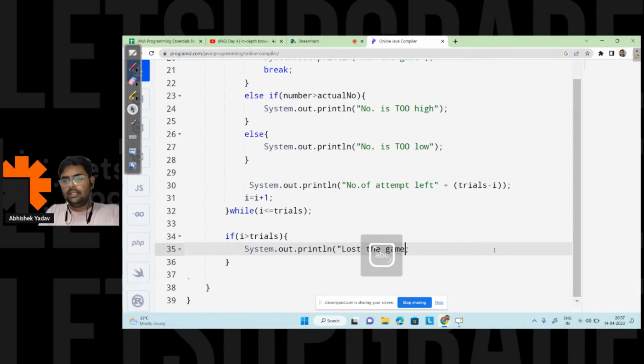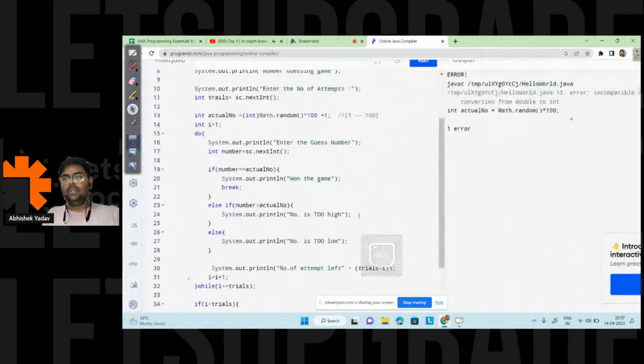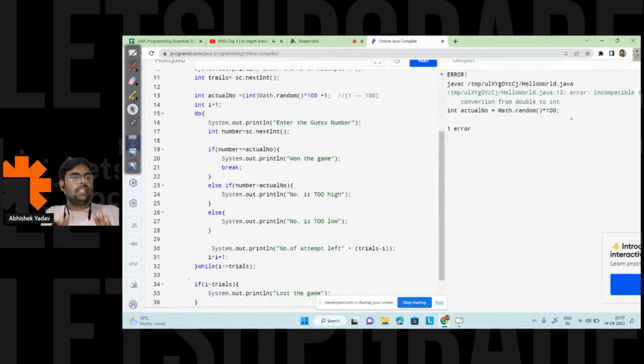Lost the game here, right? This one. And at the end I will print the actual number. So here I can write the actual number, and here I can print the actual number that is stored inside the actual number variable, right? So this will be the code. Please tell me if you are not able to understand any part of the code.